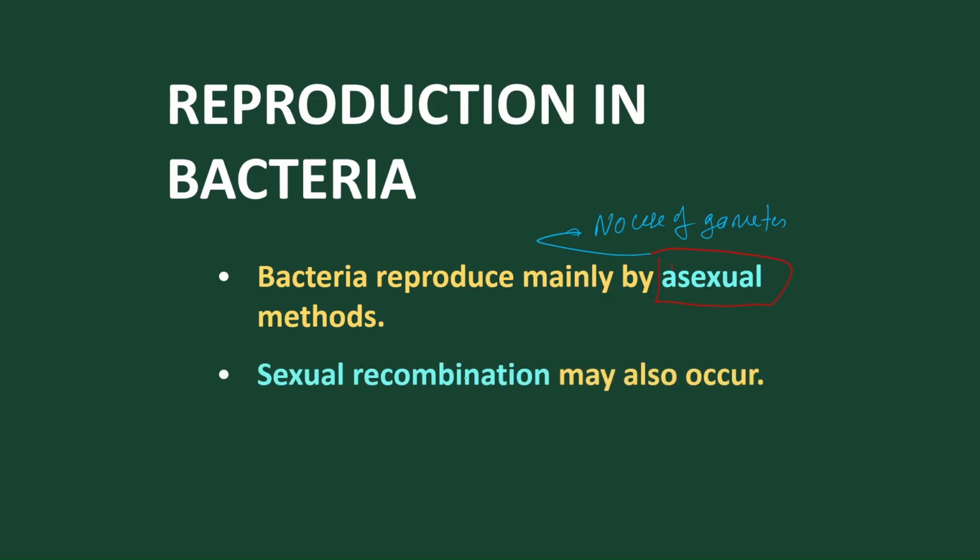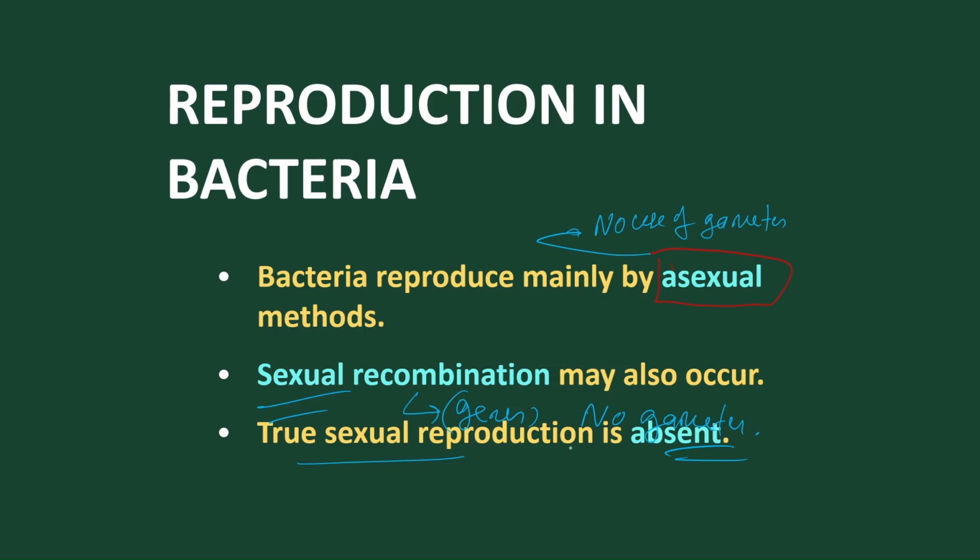In bacteria we find sexual reproduction present, but it is sexual recombination, that is recombination of genes. No gametes are involved. And this is not the true sexual mode of reproduction. So true sexual reproduction is mostly absent.